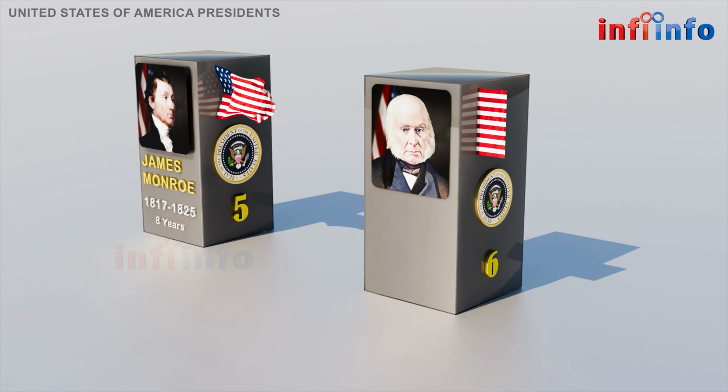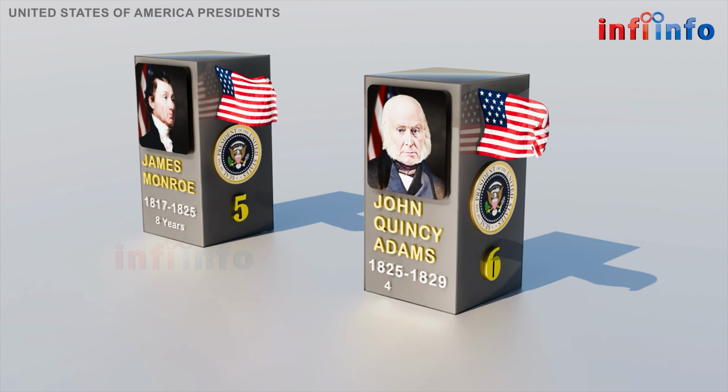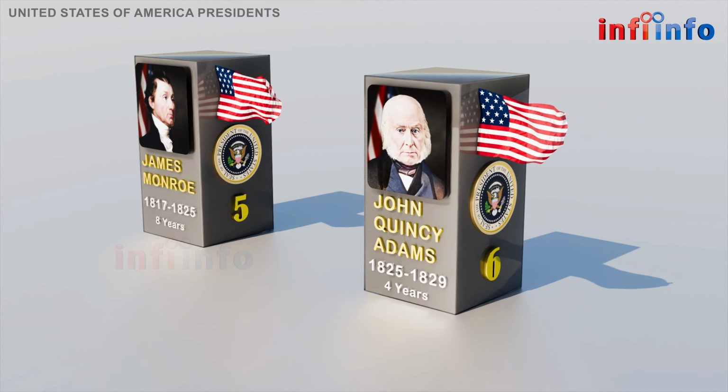The sixth U.S. president was John Quincy Adams, born on July 11, 1767 in Braintree, Massachusetts. He was a Democratic Republican and served for 4 years from March 4, 1825 to March 4, 1829. He was a strong advocate for modernization and national infrastructure.